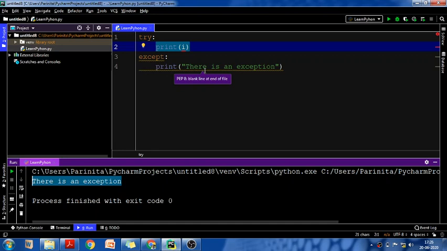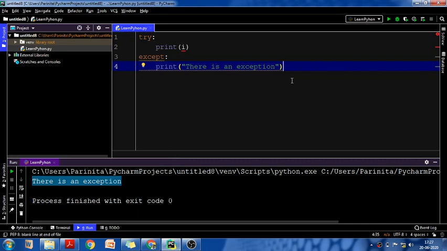Here I have printed I inside the try block, but I have not declared any I. There is no value of I, so it throws the error and directly executes the except block, where I have written print there is an exception, and so it is printed here. Your program is executed properly and then this message is printed, so the user will get to know that this is a problem.